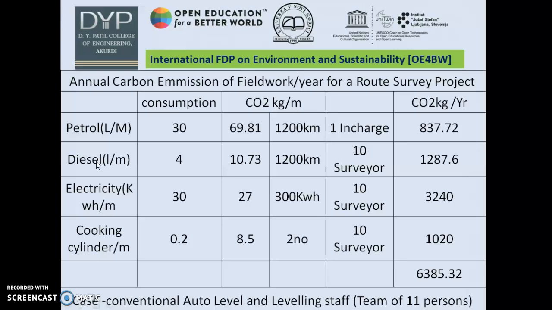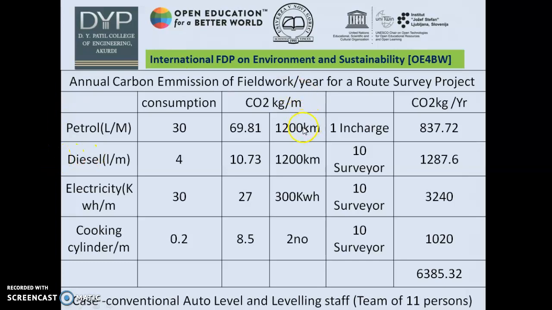In addition to that, I have assumed that there will be a need for the snacks or for the food, and for that 2 cylinders are assumed to be consumed, and per surveyor the consumption will be 0.2 kg per month, and therefore per surveyor per month the emission will be 8.5 kg of the carbon dioxide.